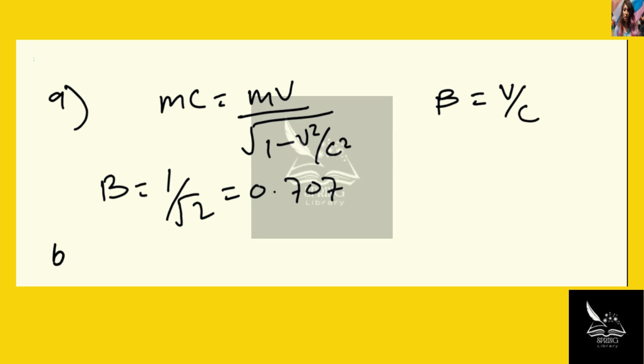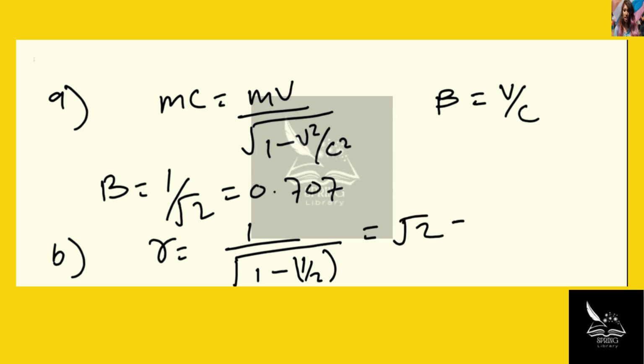Substituting the value for beta, we can write gamma to be 1 over square root of 1 minus 1 over 2. This will give us square root of 2, which is approximately 1.41.